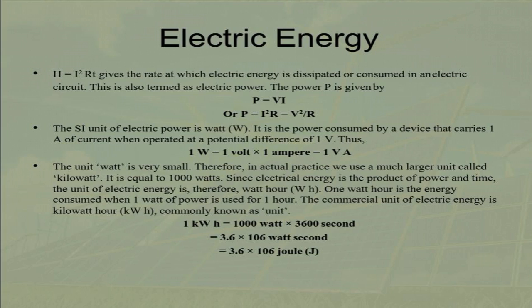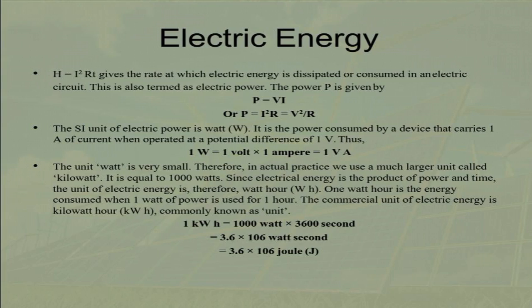From Ohm's law we can get some more formulas for power. So power has three formulas: P is equal to VI, P is equal to I squared R, and P is equal to V squared upon R. Then, the SI unit of electric power is the watt. It is the power consumed by a device that carries 1 ampere of current when operated at a potential difference of 1 volt. Thus 1 watt is equal to 1 volt into 1 ampere. The unit watt is very small, therefore in actual practice we use a much larger unit called the kilowatt. It is equal to 1000 watt.